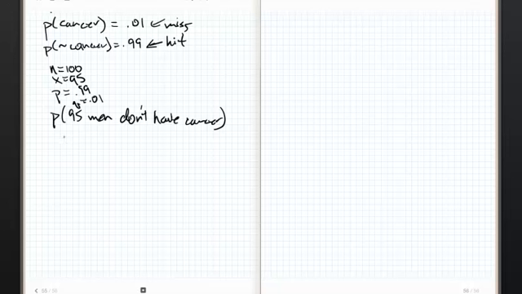So let's just write it up, and then we can do it on our calculators when we get back to class. So the probability that x equals 95 is equal to 100 choose 95, times 0.99 raised to the 95th, times 0.01 raised to the 5th. And then it becomes a calculator problem. You can do it on your computer, you can do it on your calculator. So we now have the binomial probability formula. Life is good. Hopefully we've made a little sense of it.